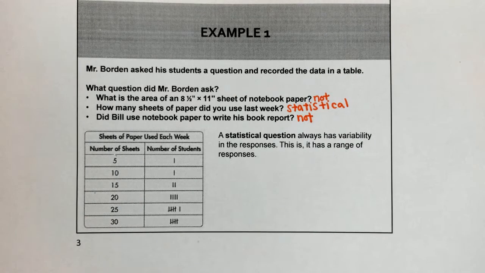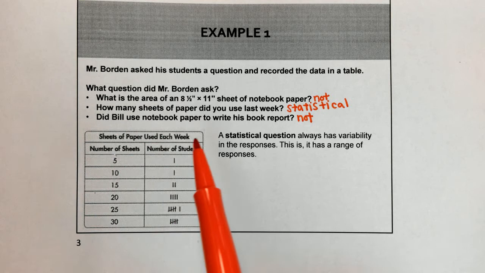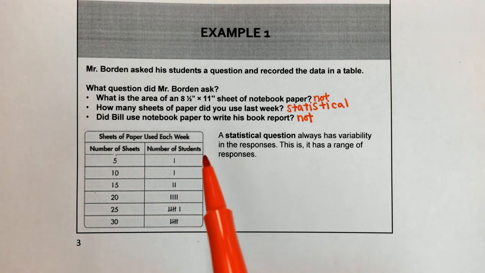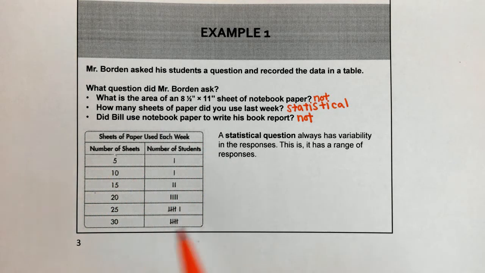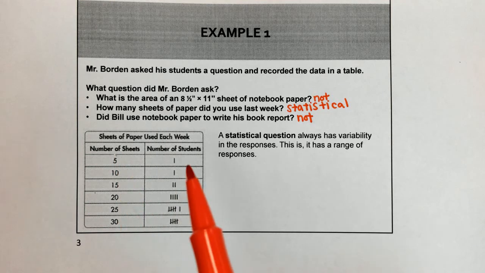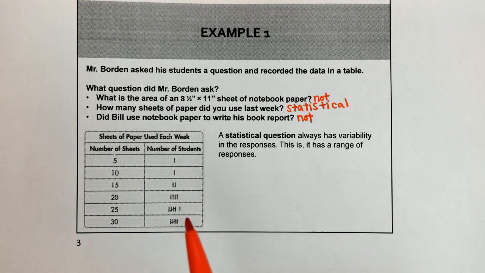In this table, you'll see sheets of paper used each week, number of sheets, and number of students. This is called a frequency table. You have data and then tally marks for how many people gave that response.